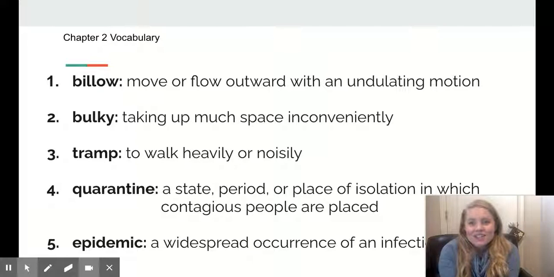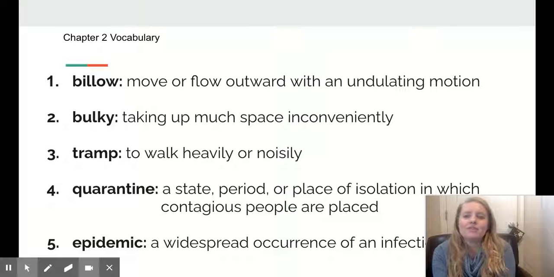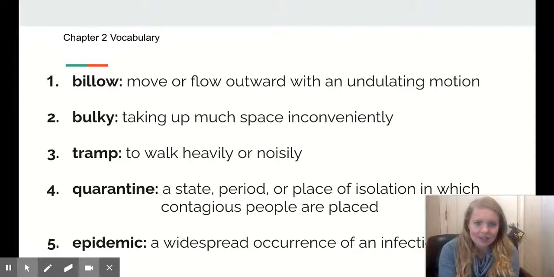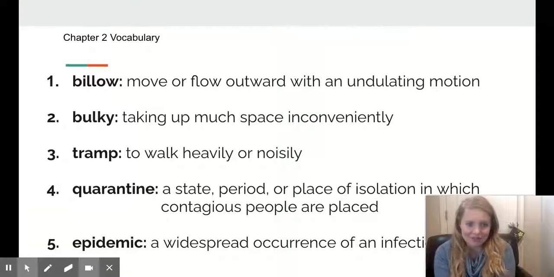Our first word today is billow. What word? Billow. Billow means to move or flow outward with an undulating motion. What's the word? Billow. Billow means to move or flow outward with an undulating motion. What word? Billow.